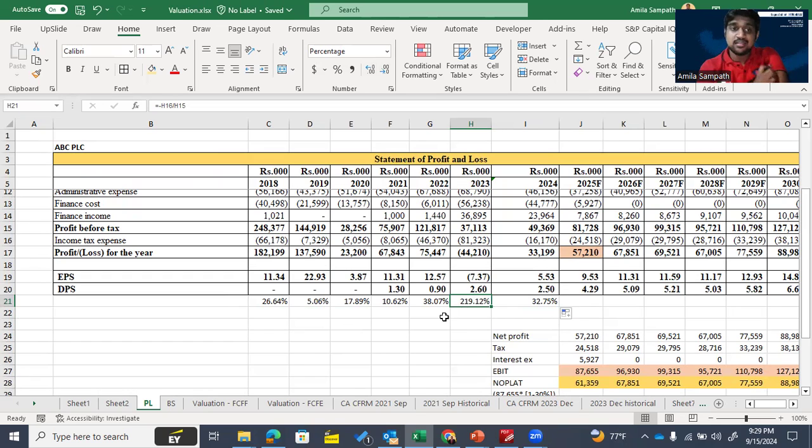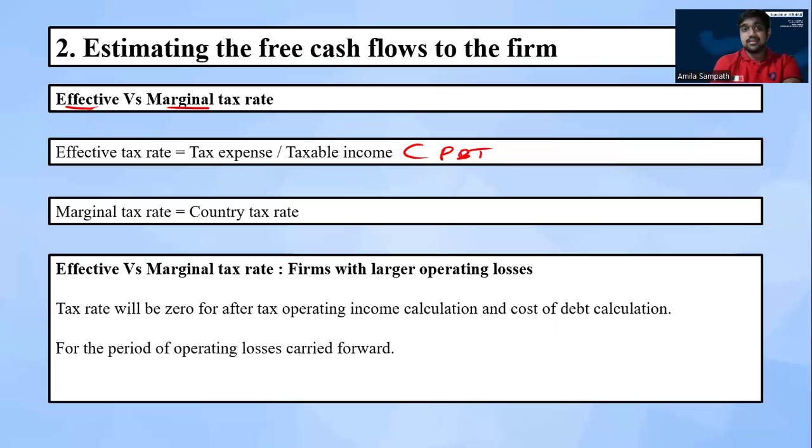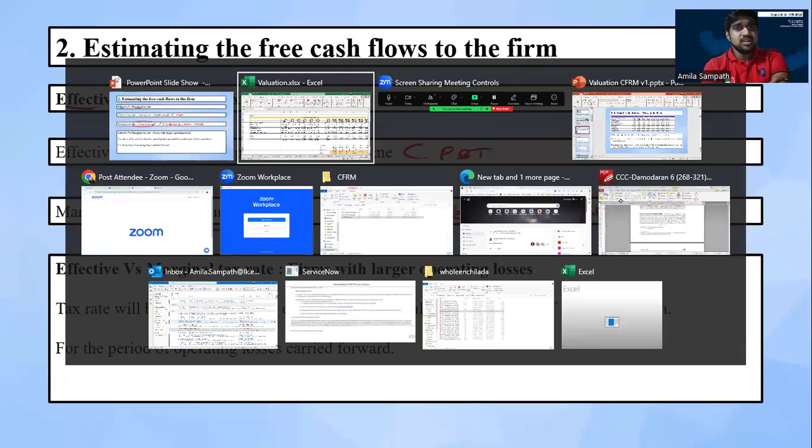Actually, this higher amount is mainly driven by their accounting deferred tax. Therefore, the usage of the effective tax rate is questionable in some cases. Therefore, we can use the marginal tax rate. Marginal tax rate means simply the country's corporate tax rate. Simply, we can use the corporate tax rate for our calculation purpose.